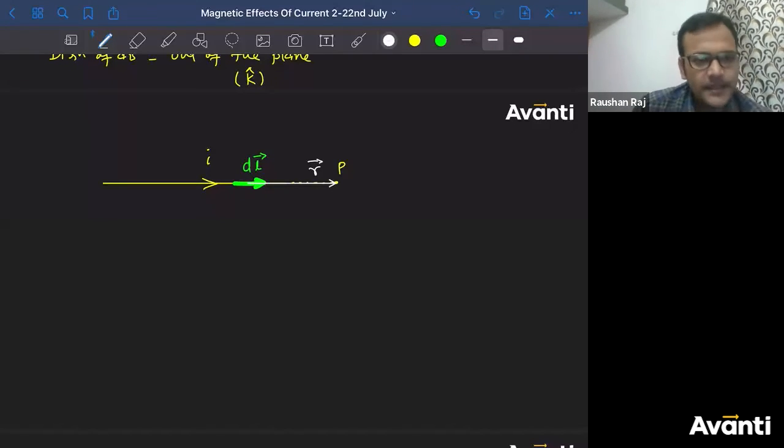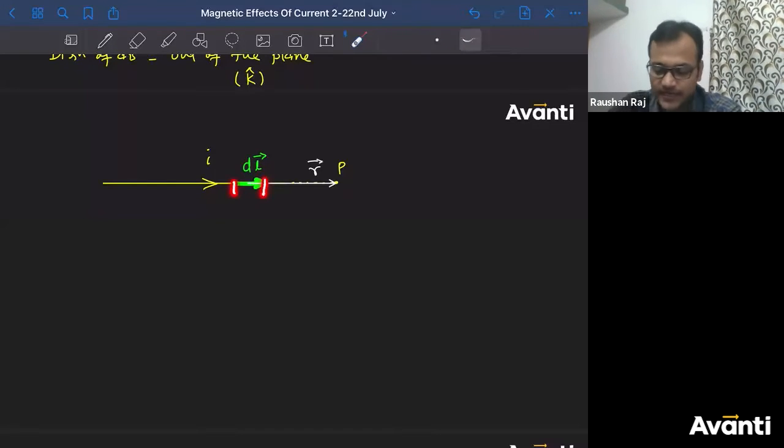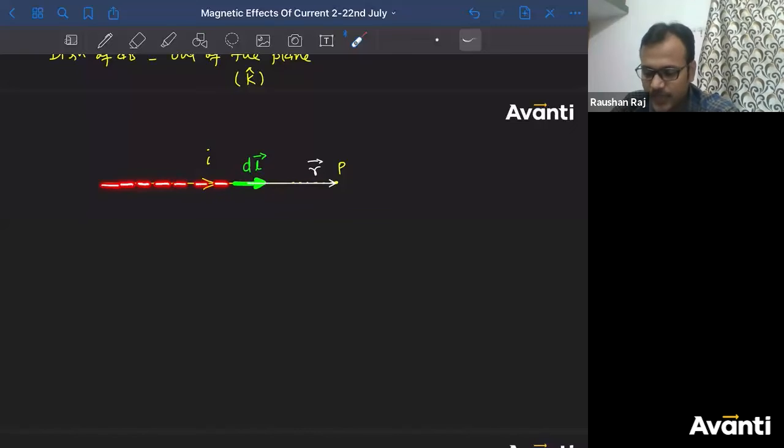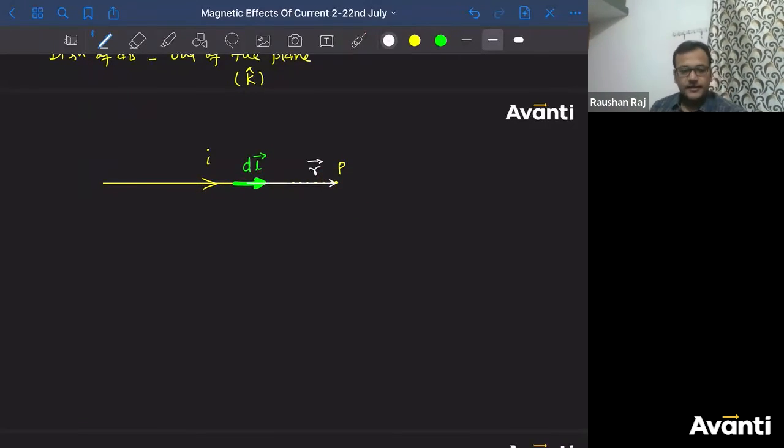Yes, Vijay Lakshmi, correct. Most of you have given the correct answer. Now, because of this chotu sa, nanha sa, munha sa current element, magnetic field at this point is 0. Now, consider some other nanha munha element here. Again, for this element also, r is making 0 angle. Consider one more nanha munha dl here. For this dl also, direction of r is parallel to this. So r and dl are making angle 0 with each other. So can I say that the magnetic field, because of all the current elements in this current carrying wire, will be 0 at point P. Got it, guys? समझ में आया?